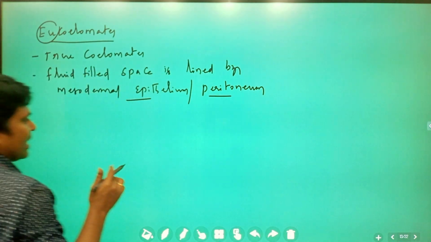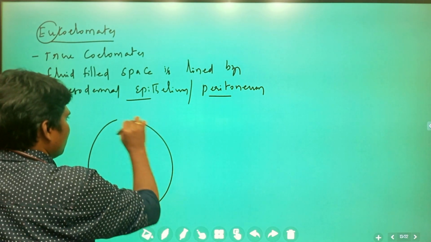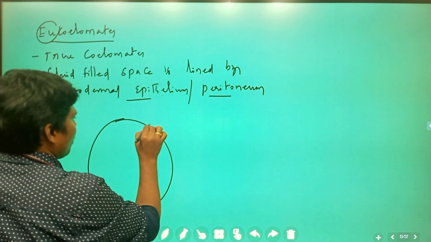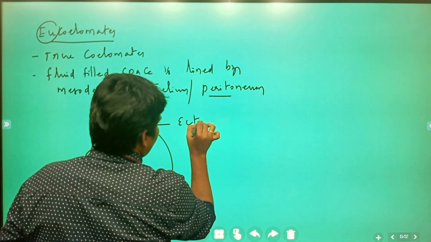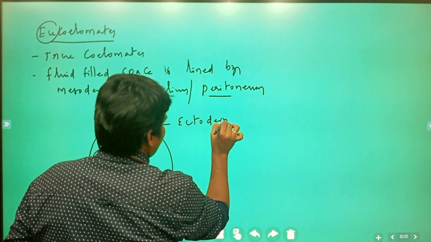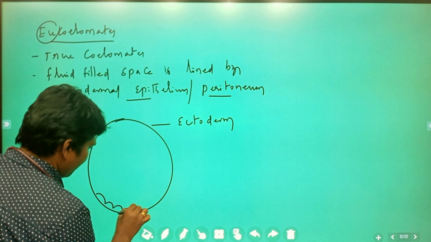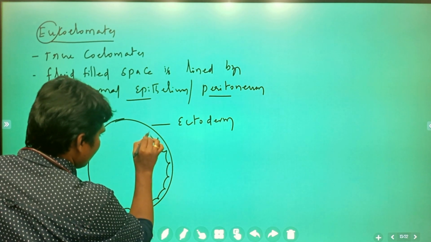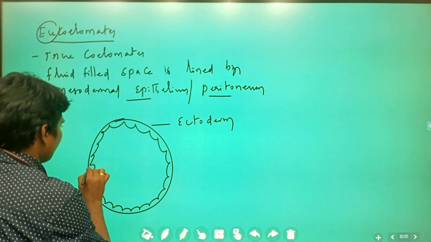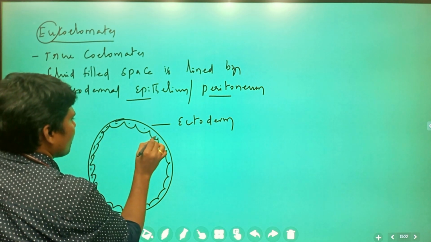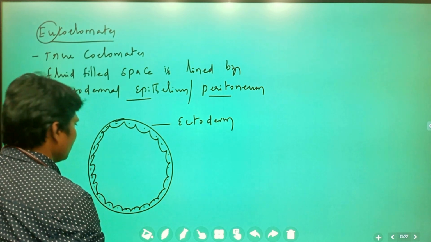So what exactly that is, we are going to see with the diagram. This is the outer ectoderm, which is simply cells. The previous slide didn't mention it, now I am going to mention it to make it clear.